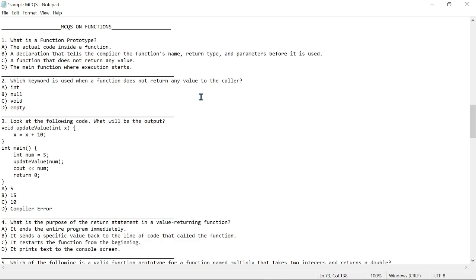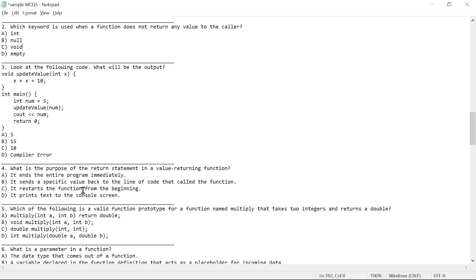Which keyword is used when a function does not return any value to the caller? That is simply going to be the void keyword, right? Then we have, look at the following code. What will be the output? We have void update value int x, then we are increasing this by 10. So what will be the output?